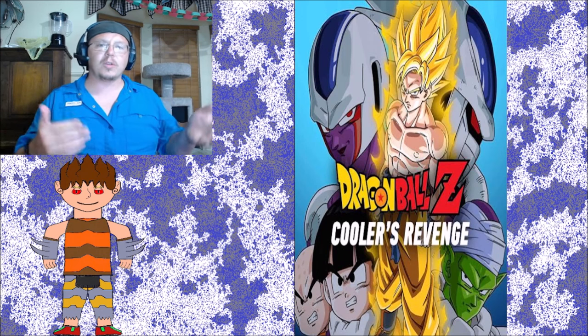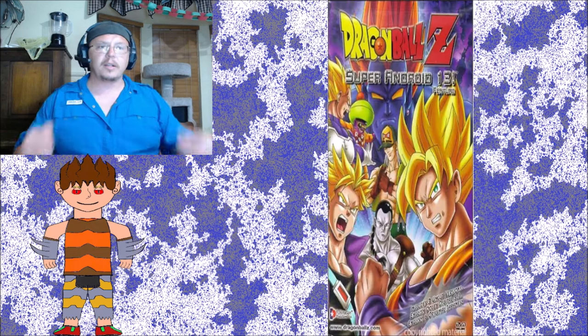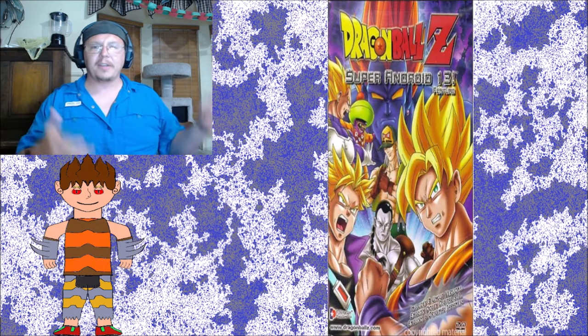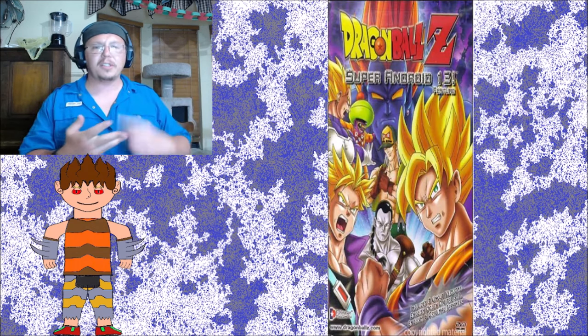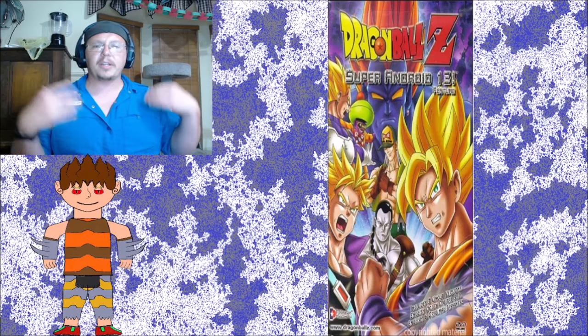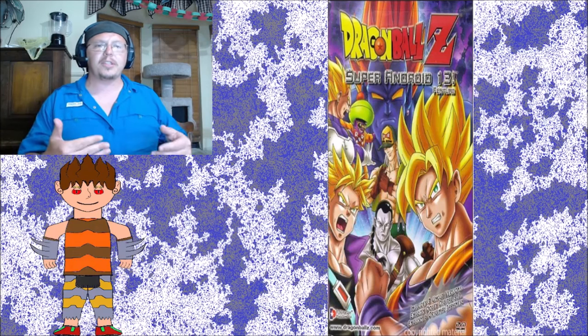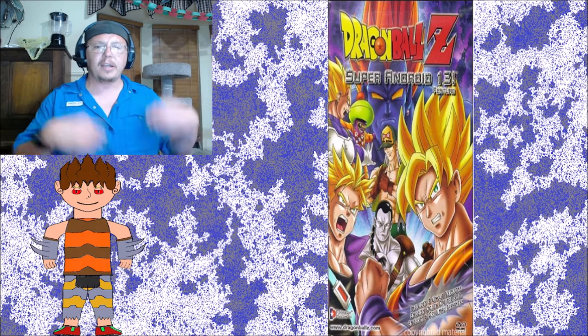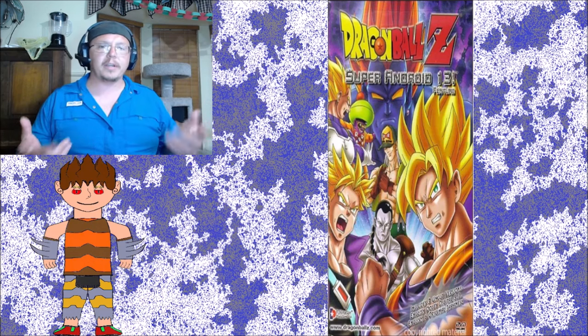That is, until Gero's supercomputer backup actually turns on. Thus, Super Android 13. The computer sends 13, 14, and 15 after Goku, but they are ultimately defeated after 13 basically combines with 14 and 15, and you get the Super Saiyan trifecta and everything.